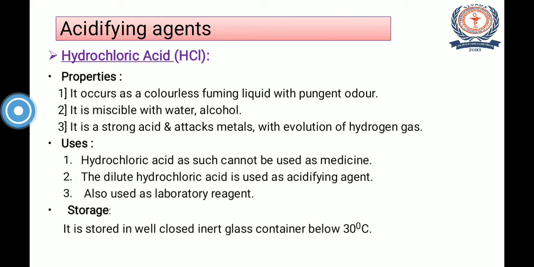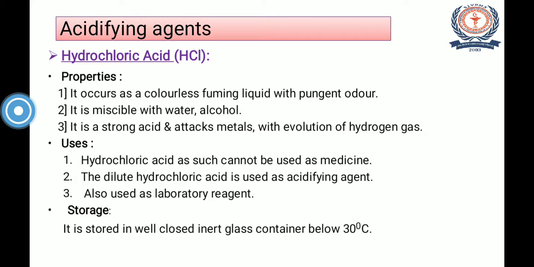In short, a question may be asked in the board exam: name the drug which is used in treatment of achlorhydria and give its properties and uses. Or a question can be asked: define acidifying agents and give properties and uses of the same. So hydrochloric acid, with the synonym muriatic acid, is one drug which is used in the treatment of achlorhydria. So this is all about acidifying agents.